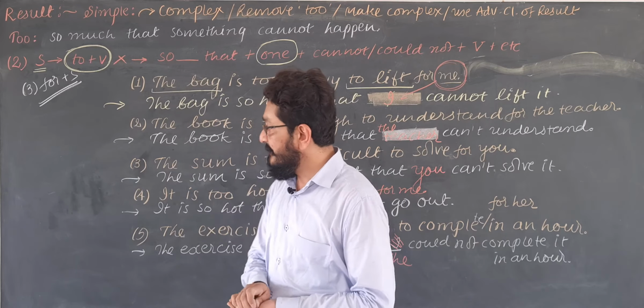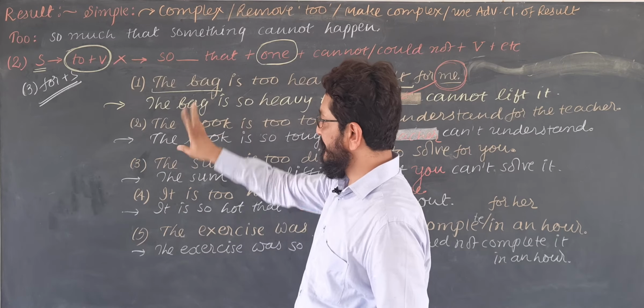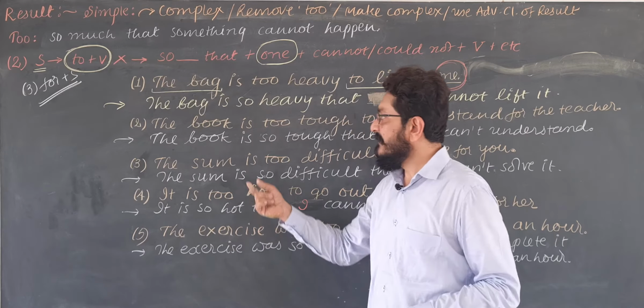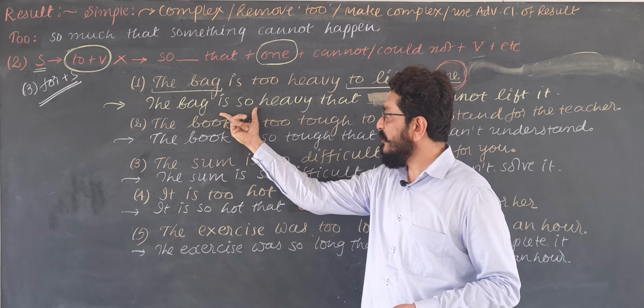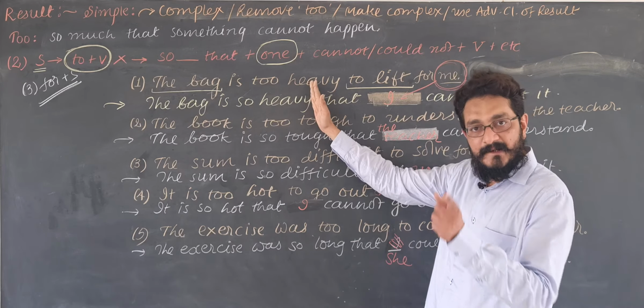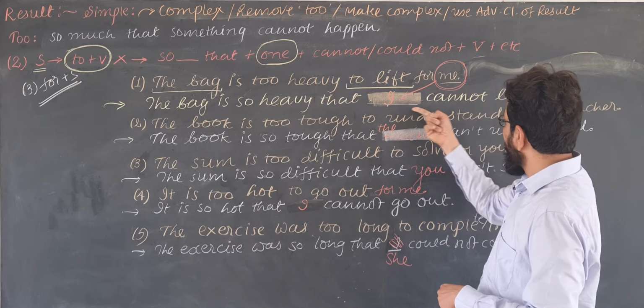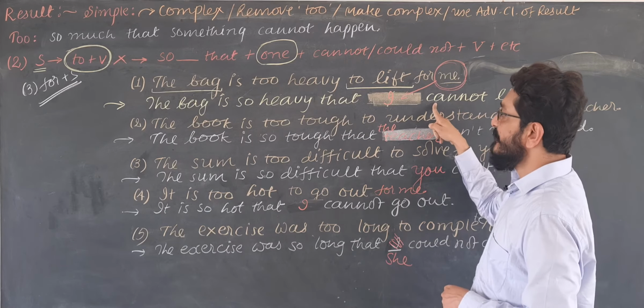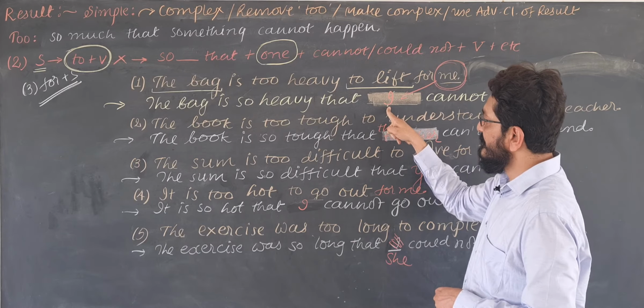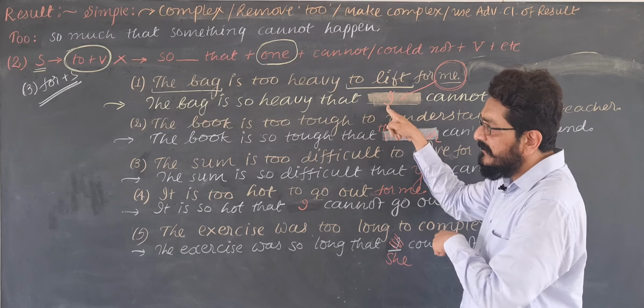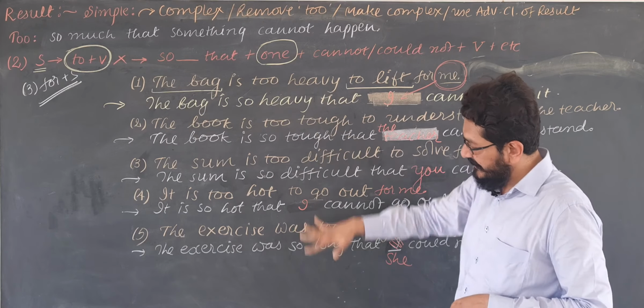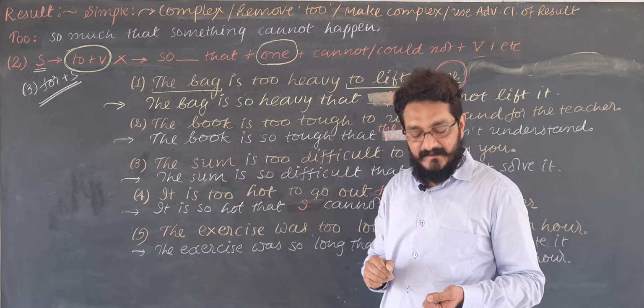Again, the product sentences are what? Complex sentences, because see, the bag is so heavy, main clause, that I cannot lift it. This is subordinate clause, and this subordinate clause is called adverb clause of result. So, all the 5 product sentences are complex sentences.